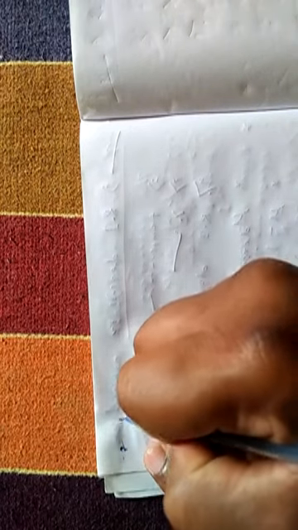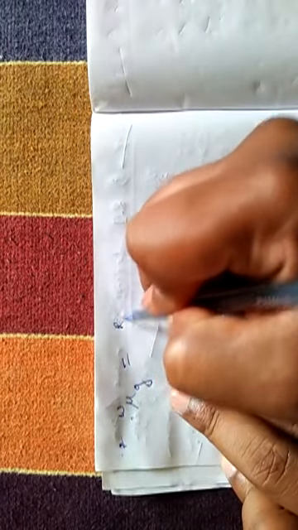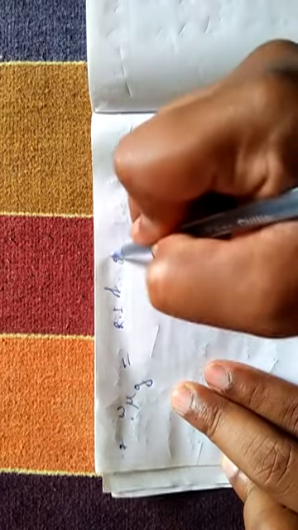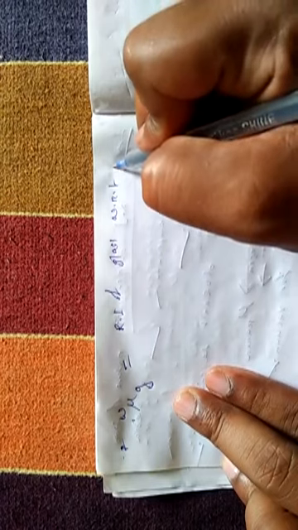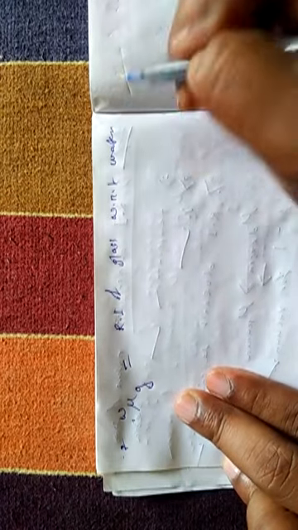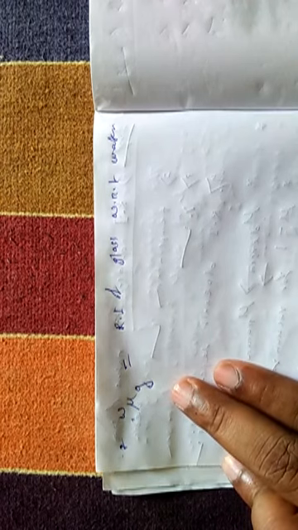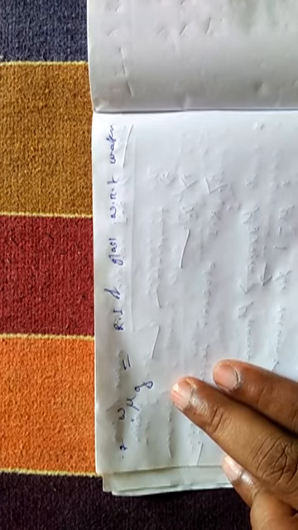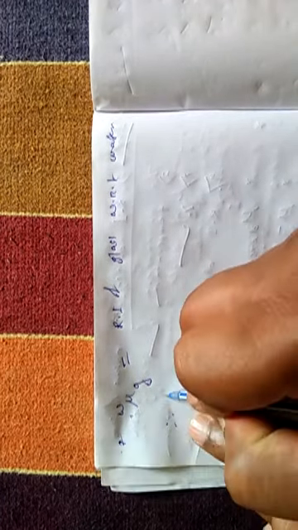What is W mu G? W mu G means refractive index of glass with respect to water. If W represents water, G represents glass, then W mu G is the refractive index of glass with respect to water.